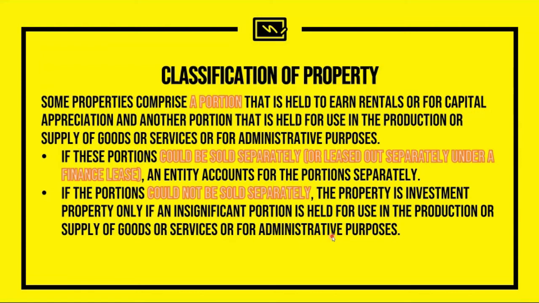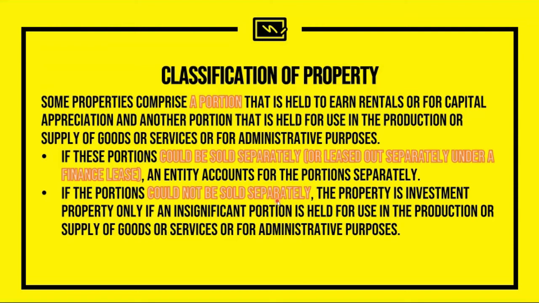Take note, an investment property is either held for rental or for capital appreciation, and if it is for capital appreciation, you intend to sell it later on. But if the portion cannot be sold separately, you cannot automatically say that this portion is investment property and the other portion is not. Always remember, the eventual intention of management will be to gain from its capital appreciation, or basically to sell it later on.